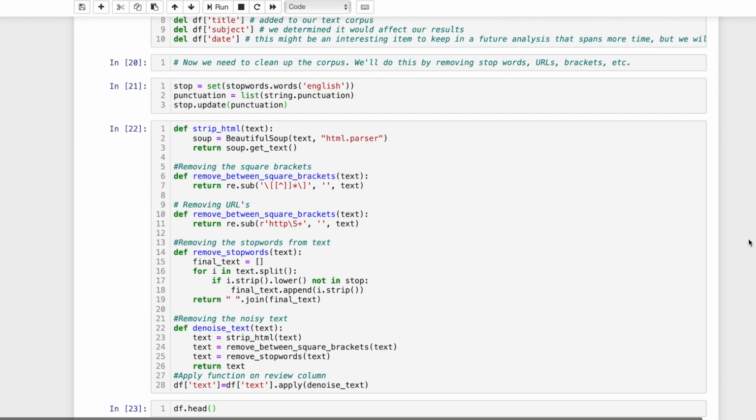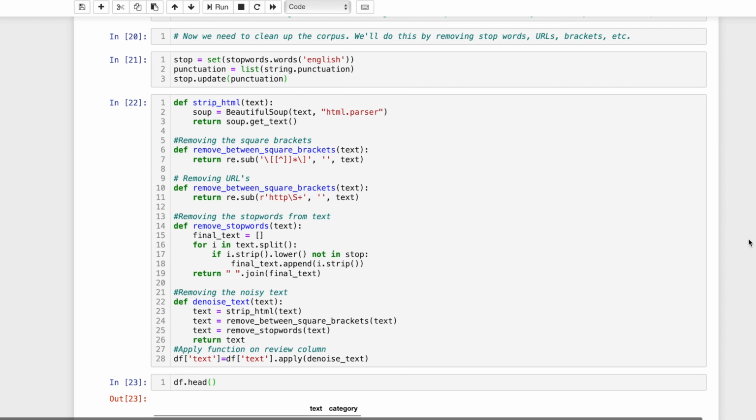Now we need to clean up the corpus. From here, we're going to create a couple of functions utilizing Beautiful Soup and some basic regex. We're going to be getting rid of some of the bracket notation and some of the links that might exist within the corpus itself. We're also removing stop words.